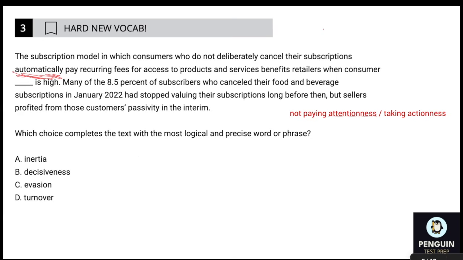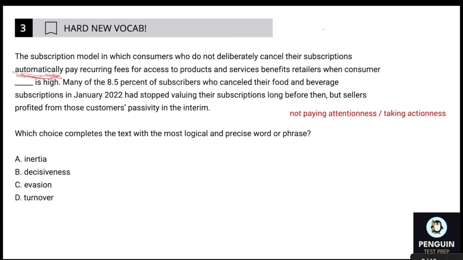Choice A is inertia. Interesting. So not taking action could go with inertia because inertia, as far as physics goes, basically means things will kind of stay in the same pattern that they are already in. So if they're not in motion, they'll probably stay not in motion. And if they're in motion, they'll probably stay in motion. So that could potentially work. So we're going to hold on to it.